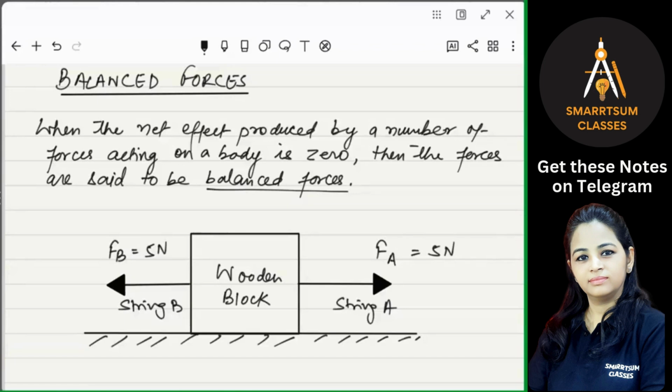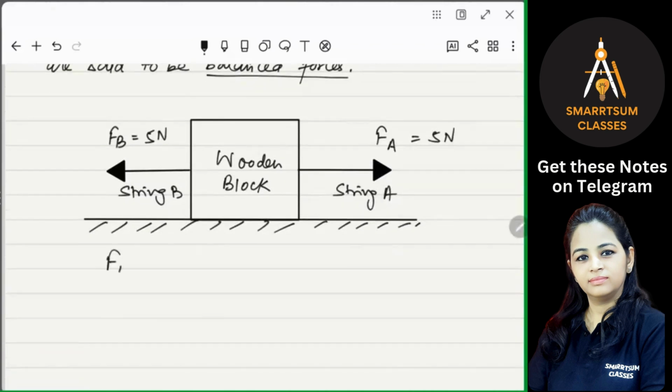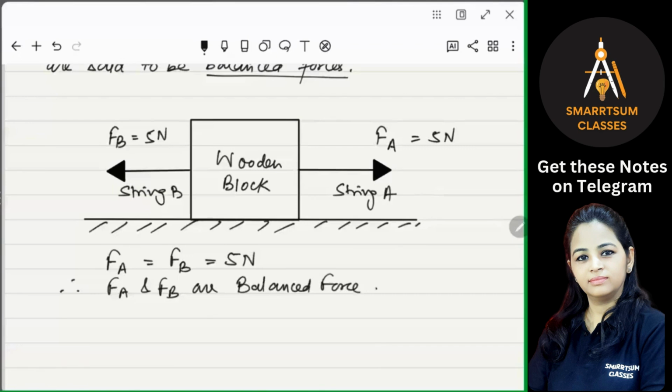The state of rest will not change. Yes. So such type of forces are called balanced forces, right? Are you getting that? So here FA is equal to FB, means the magnitude is same, that is 5 Newton, right? So we say that FA and FB are balanced forces. Why? Because the net force, the resultant force, will be 0, right?